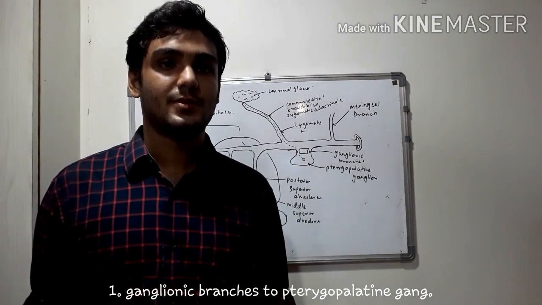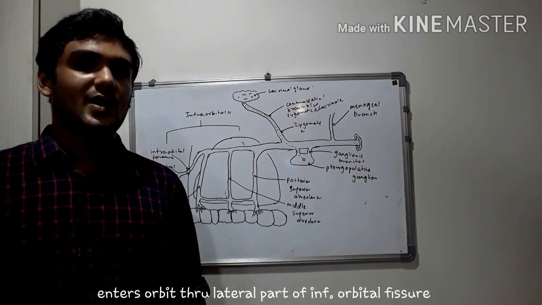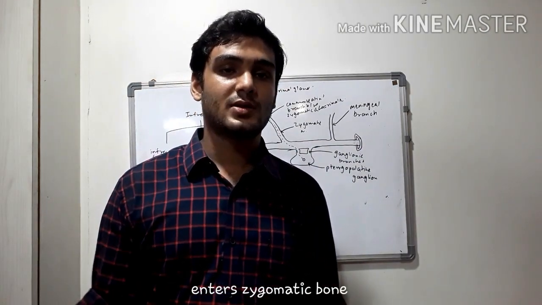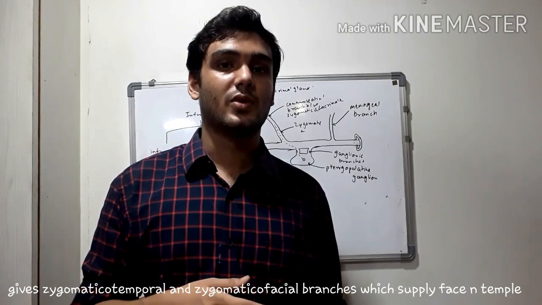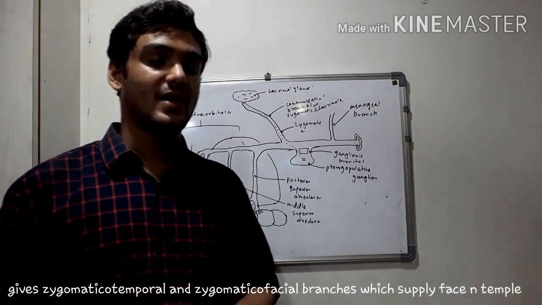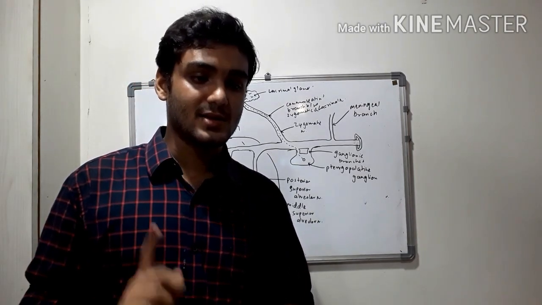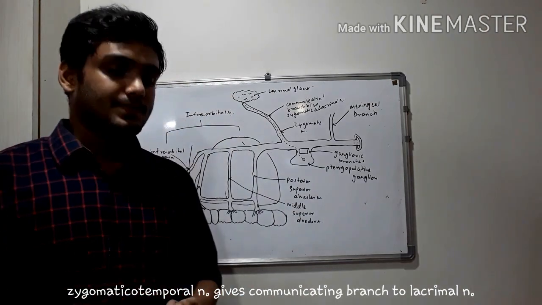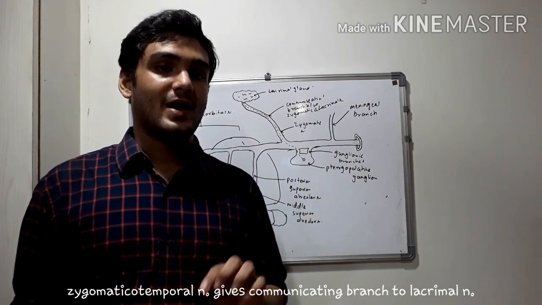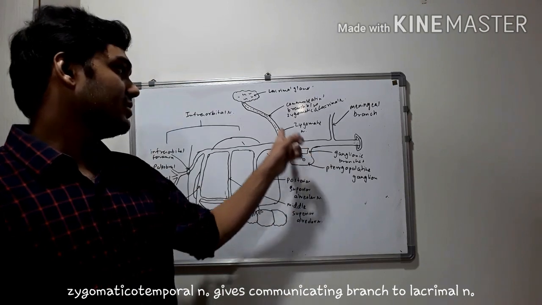Then the zygomatic branch. Now zygomatic branch enters the orbit through lateral part of infraorbital fissure and then enters the zygomatic bone. And just after entering the zygomatic bone, it gives off two branches, zygomatico-temporal and zygomatico-facial, which supply the skin of temple and somewhat the skin of face. Another important point regarding this is zygomatico-temporal nerve gives off the communicating branch to the lacrimal nerve, from which the secretomotor fibers to the lacrimal gland from the pterygopalatine ganglion are passed down. Here it can be appreciated.